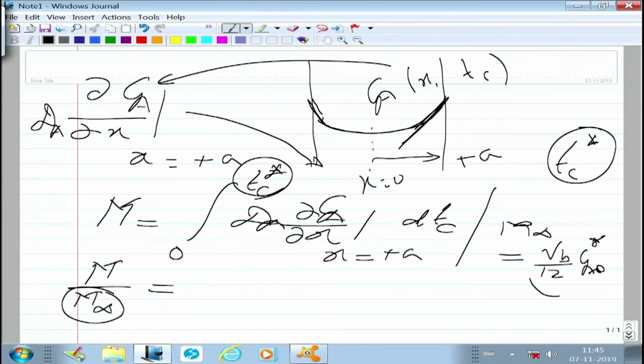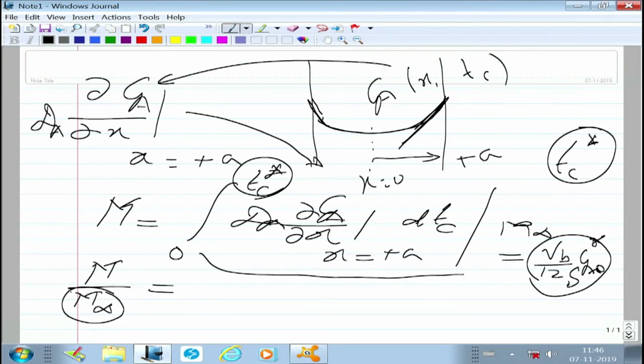This is the total moles which are present in the gas pocket, but since we defined this as per area, we also will require the area of the film S here. M infinity will be Vb by 12 Ca 0 star by capital S, where S is the area of the pentagonal film. Why? Because this we have defined per area, we have not multiplied this by S, and for M infinity we want the corresponding value of M.